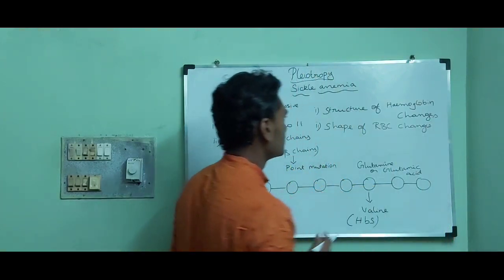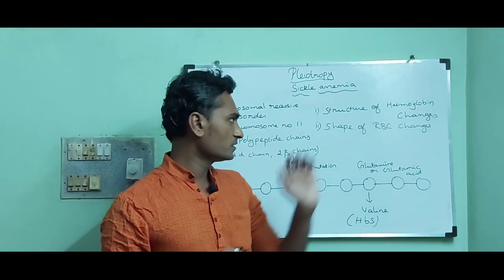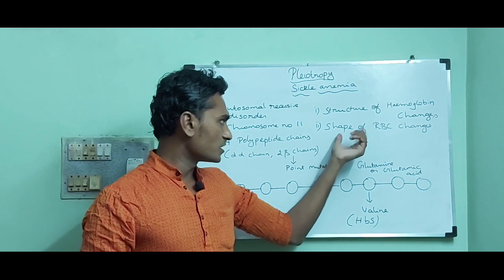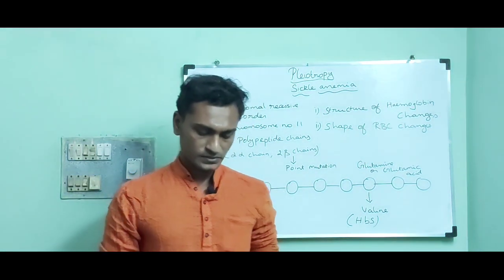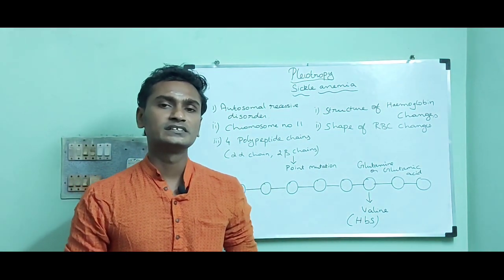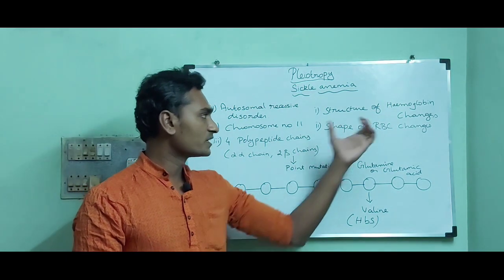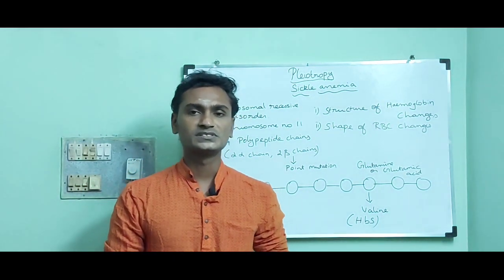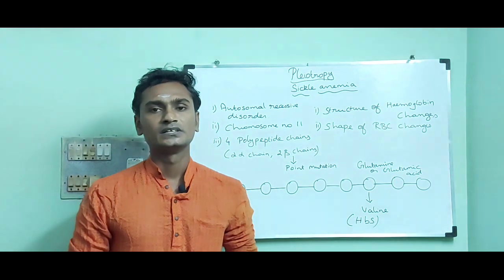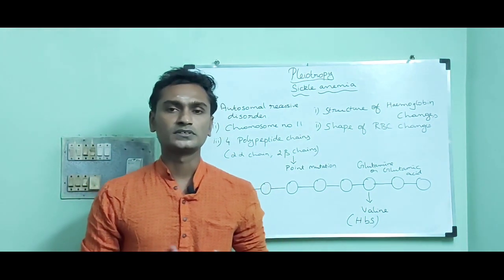So a single gene can affect more than one trait. So sickle cell anemia is also an example of the pleiotropic effect.